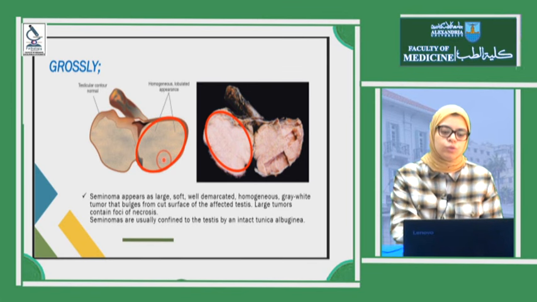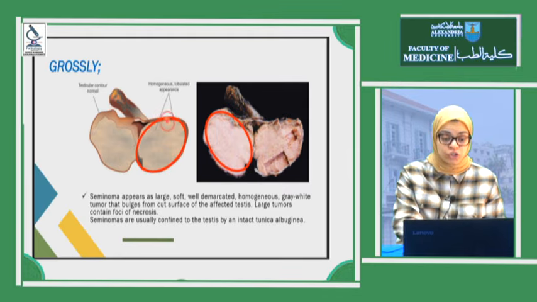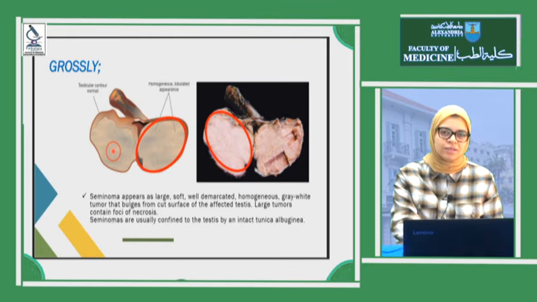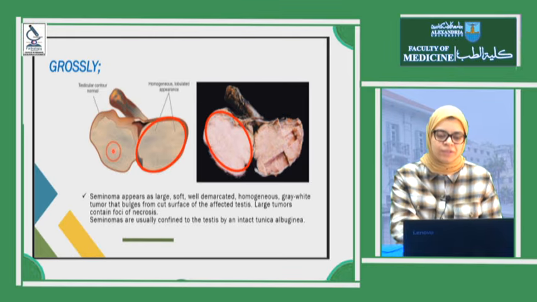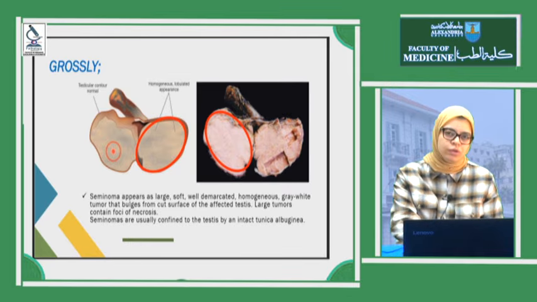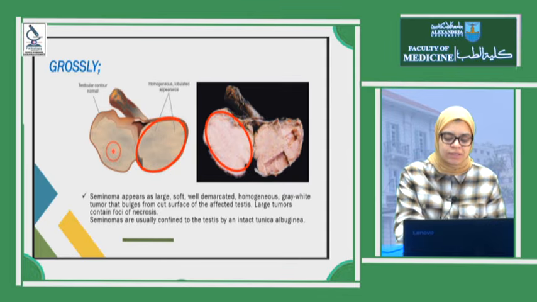By default, you are going to find a large homogeneous tan or grayish-white tumor infiltrating, or it could replace the whole testis, and it's very rare to detect hemorrhage or necrosis except in very large tumors. Usually it's confined to the testis, but sometimes it can infiltrate the tunica, though in most cases we find that it respects the tunica albuginea in distension.